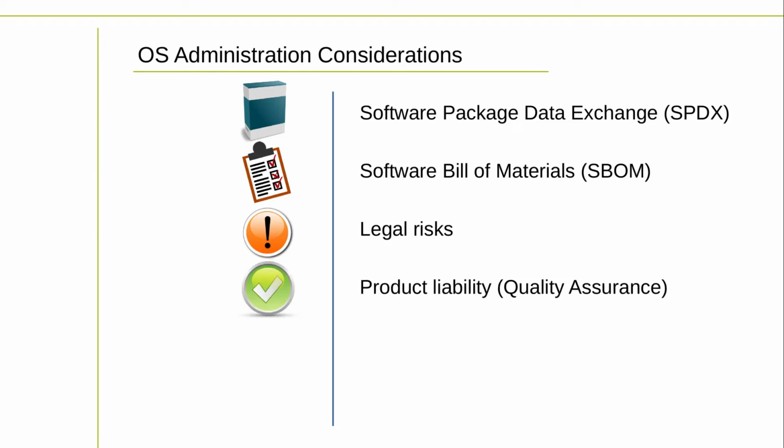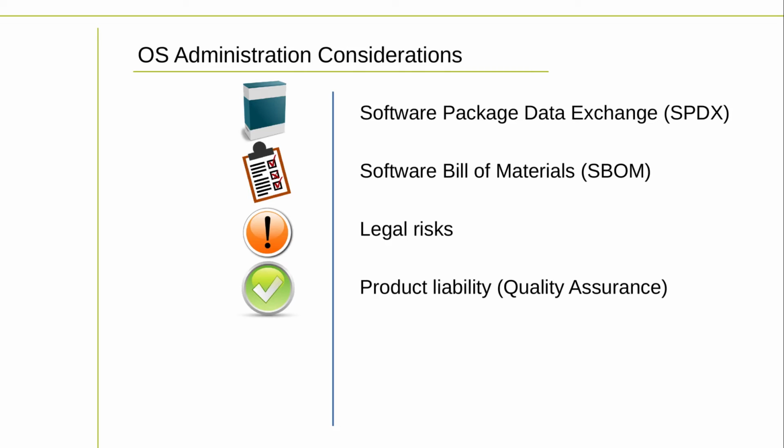Product liability is a legal concept that holds manufacturers or distributors of products liable for any harm caused to consumers by defects in the products. When a company uses or distributes open source software as part of its products, it assumes responsibility for any defects in the software that could cause harm to consumers. This could result in legal claims for product liability, which can be costly and damaging to the company's reputation.